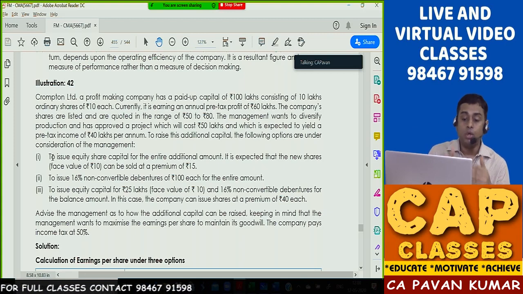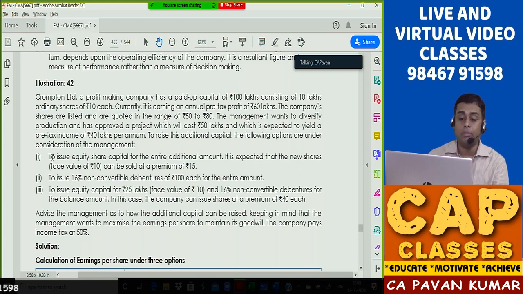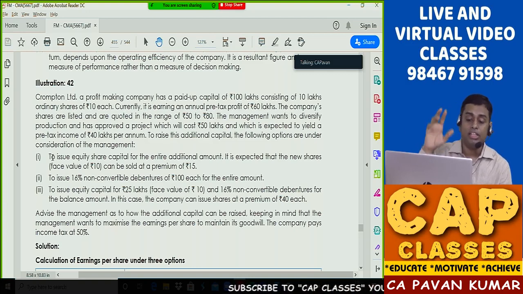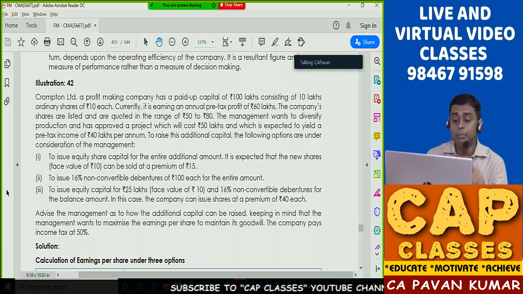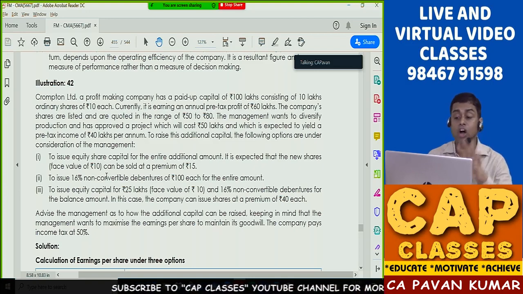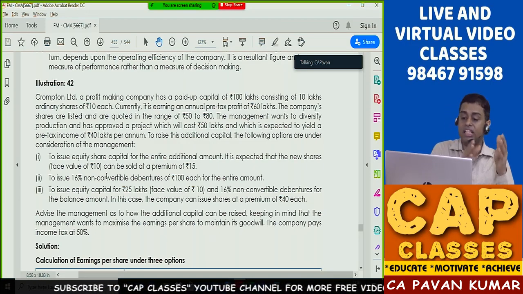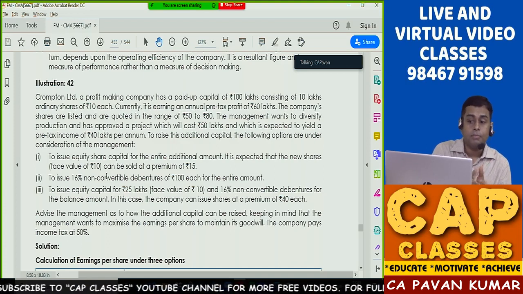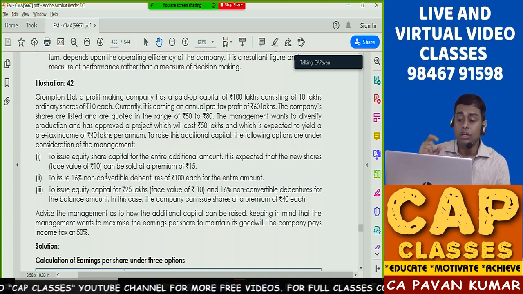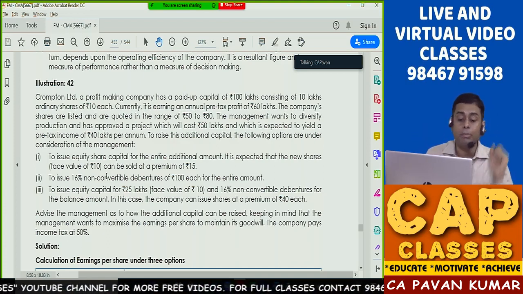Third option. To issue equity capital of 25 lakhs. Face value 10 rupees each. And 16% non-convertible debentures for the balance amount. Total how much you want? 50 lakhs. In that what is equity capital? 25 lakhs. How much is the balance? 25 lakhs. How the remaining 25 lakhs is coming? Debentures. In this case, the company can issue shares at a premium of 40 each. That means face value 10 rupees plus premium 40. So issue price would be 50 rupees.